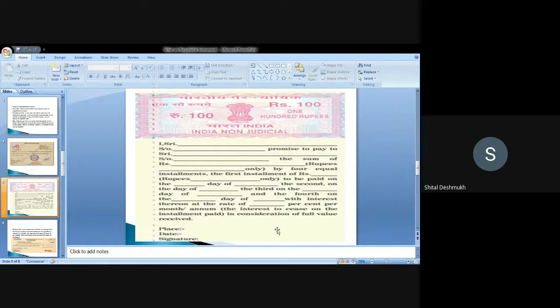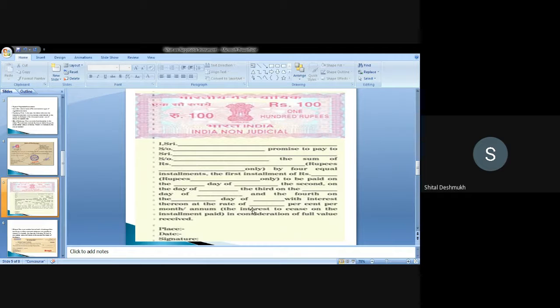The debtor made the promissory note: I, Shri so-and-so, promise to pay a certain amount of money, the sum of rupees, by four equal installments, and the first installment is of rupees. If there is a 60,000 amount, then 5,000 will be the first installment, to be paid on a certain day of the second, that is a date when the installment will be given, and on the day of the third, on the day of the fourth.